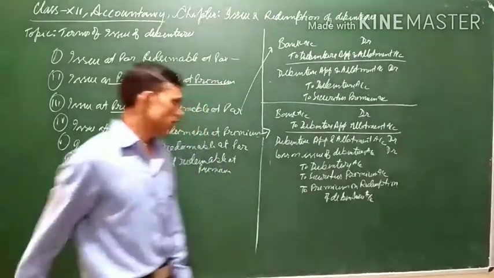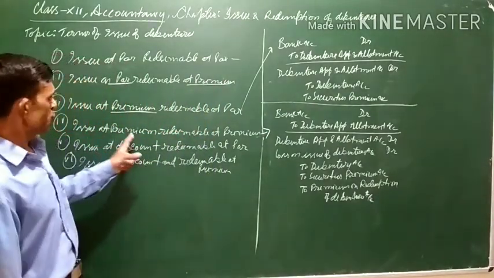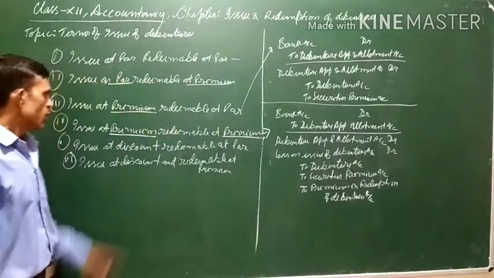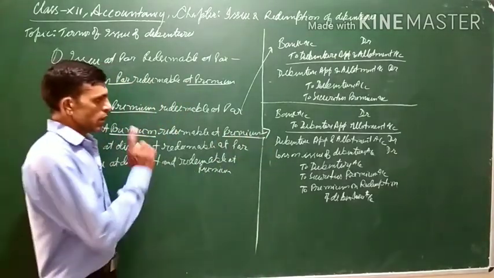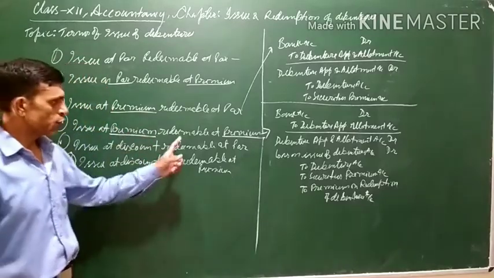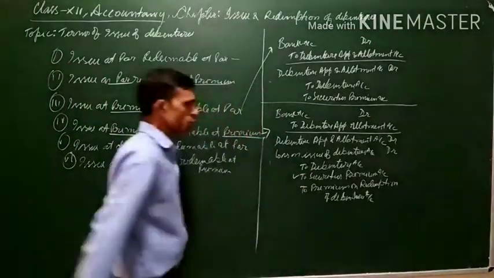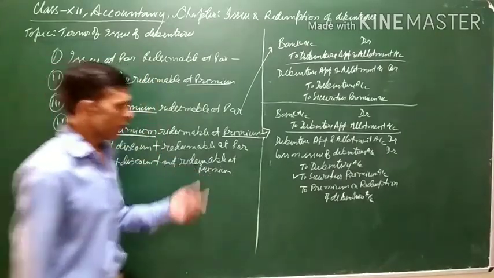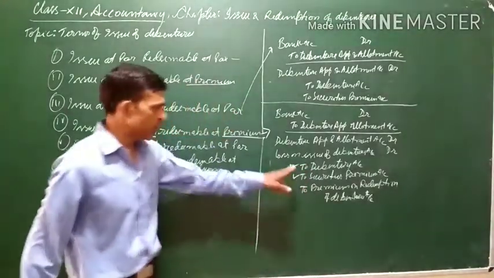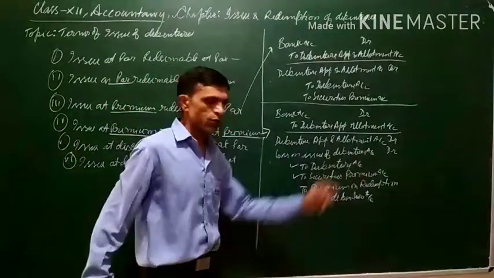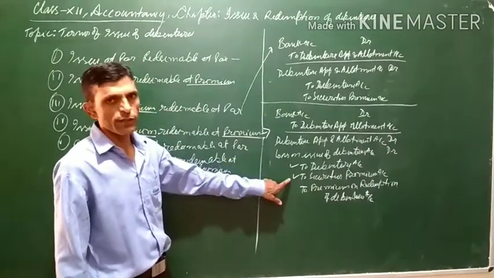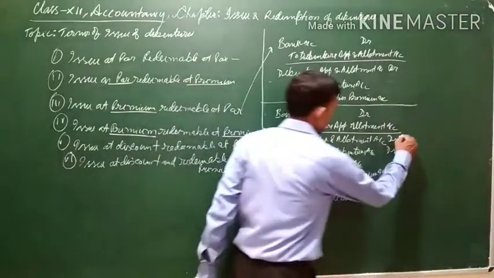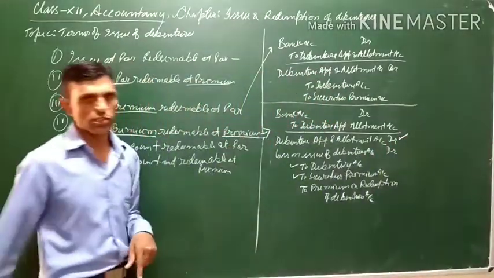Now it is important to note that the issue is at premium and redemption is also at premium. When the issue is at premium, some extra amount will be received at the time of issue of debenture. This extra amount will be transferred to securities premium account. When the debentures are issued, the face value of debenture will be received along with the premium. So the face value will be transferred to debenture account, and the extra amount received at the time of issue will be transferred to securities premium account. And this is the amount which is received at the time of debenture application and allotment.